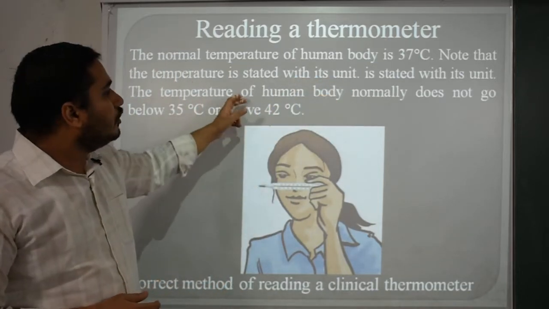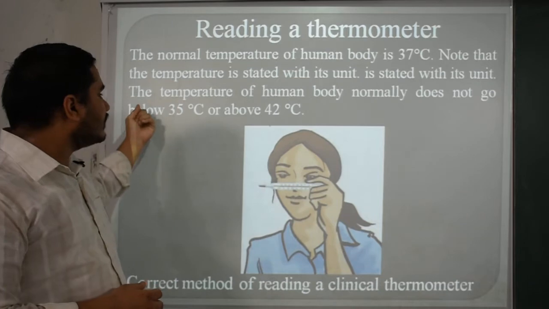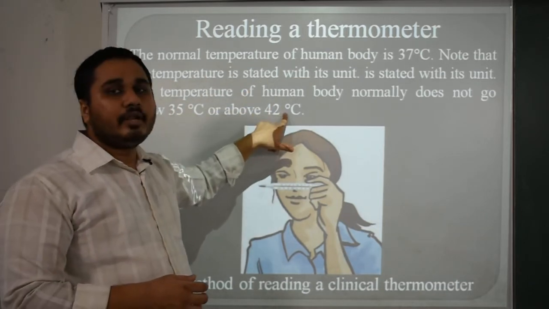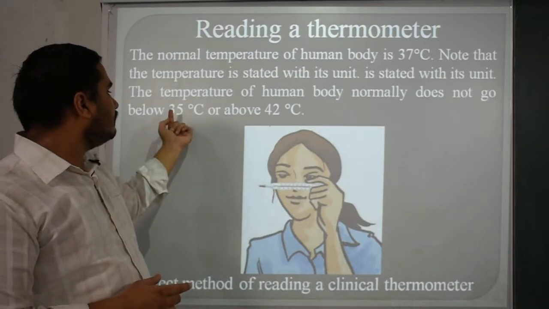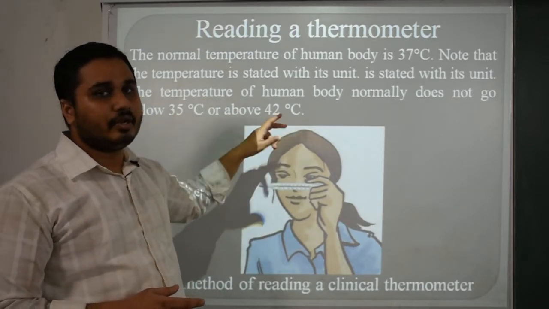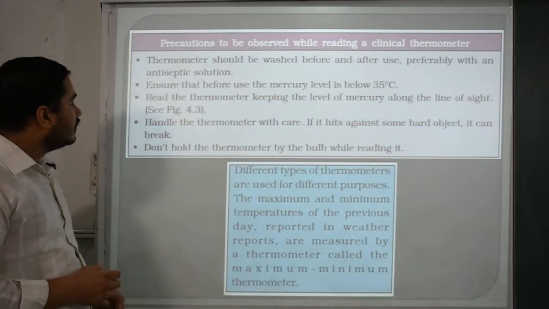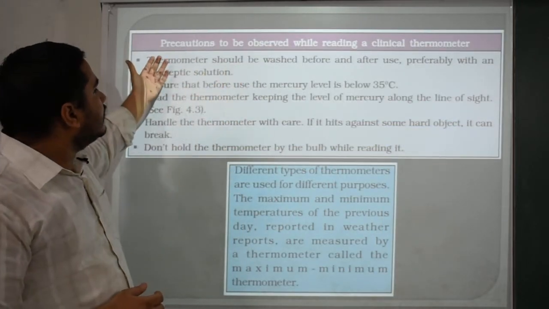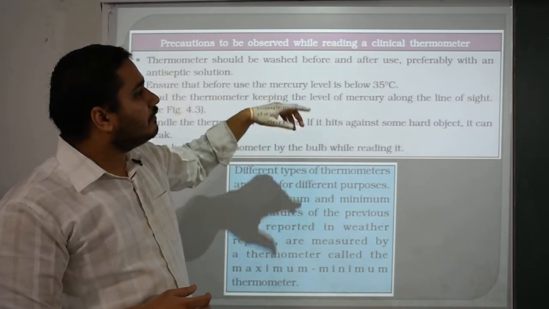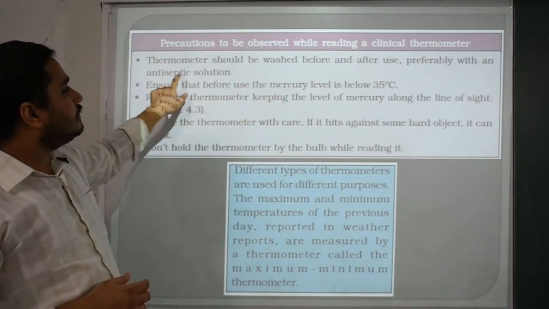The temperature of the human body normally does not go below 35 degrees Celsius or above 40 degrees Celsius. That's why a clinical thermometer has a range between a minimum of 35 and a maximum of 42 degrees Celsius. Then here are some precautions while reading a clinical thermometer. The thermometer should be washed before and after use, preferably with an antiseptic solution.